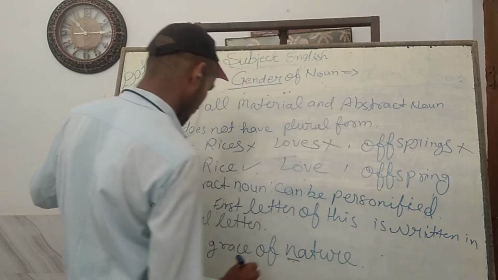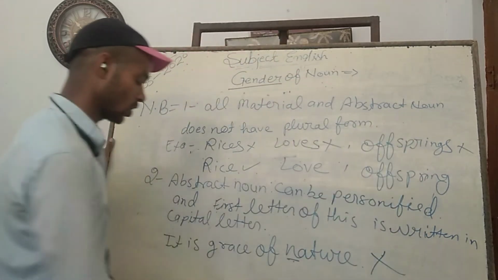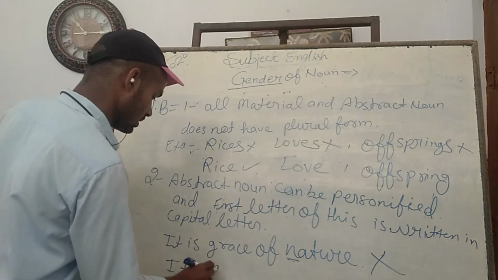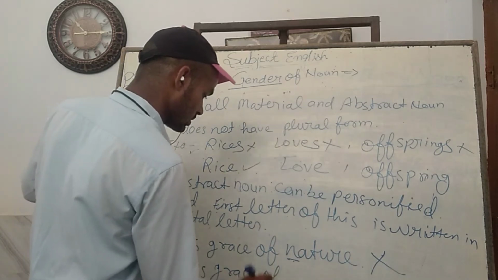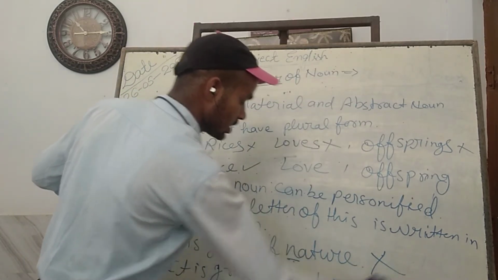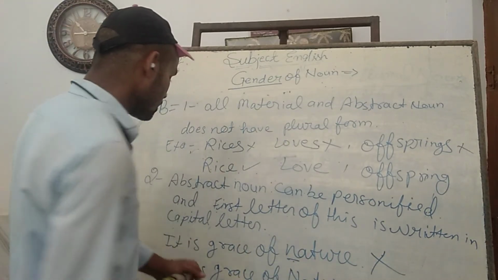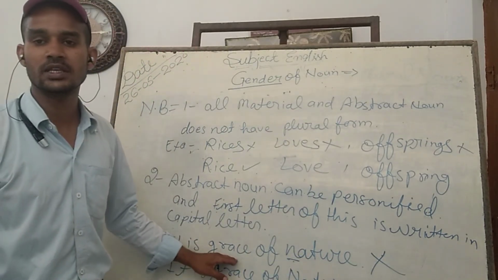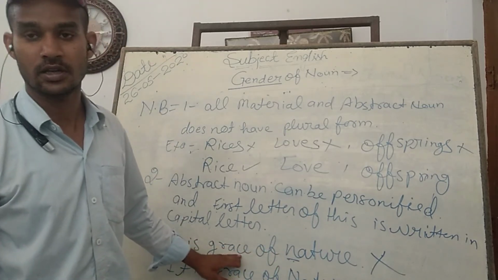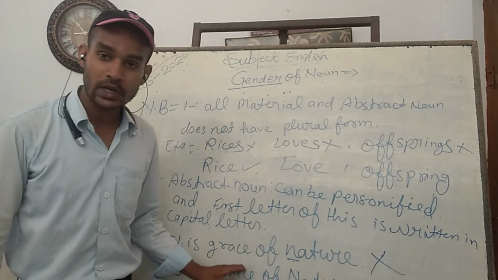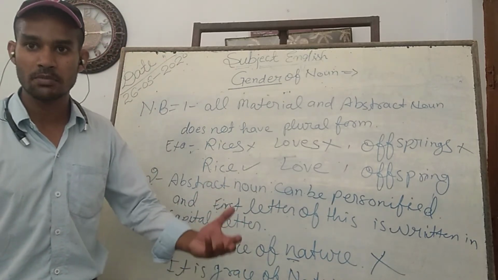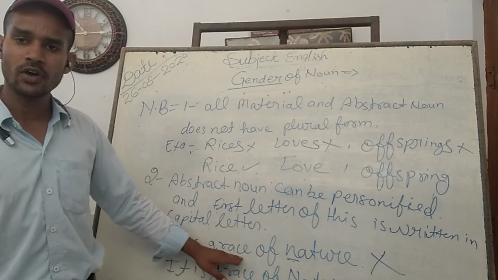Here small n is wrong, because the right form will be it is grace of Nature. This is the right thing. And you know very well that grace means kripa, kindness, kindness of the nature. So to show grace, kindness, politeness, sympathy, empathy with the other one, it is the function of a human being.